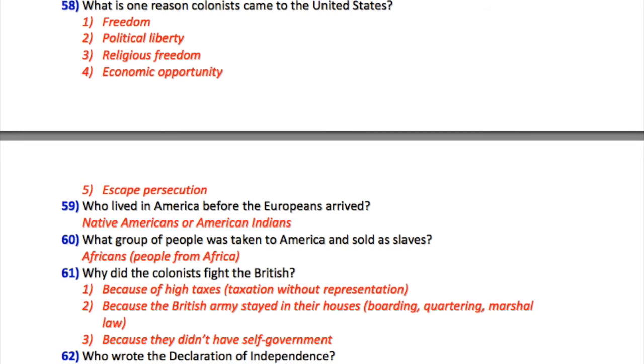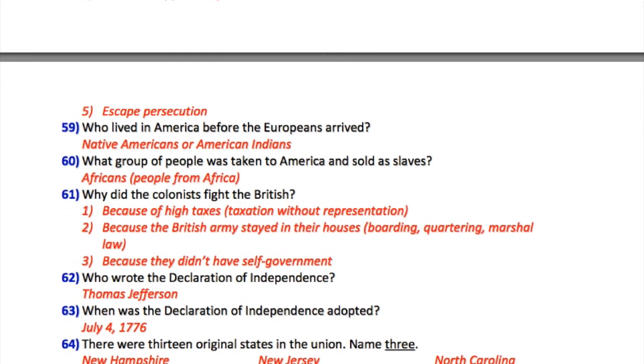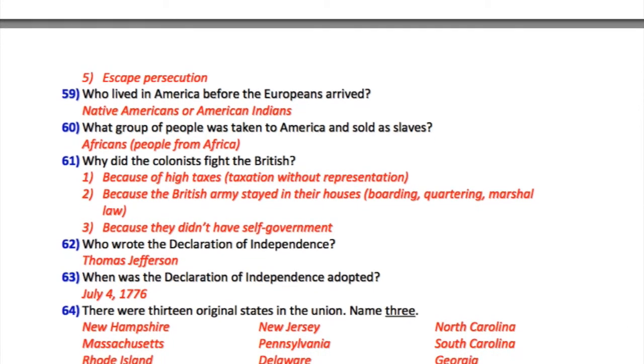61. Why did the colonists fight the British? 1. Because of high taxes, taxation without representation. 2. Because the British army stayed in their houses, boarding, quartering, martial law. 3. Because they didn't have self-government.